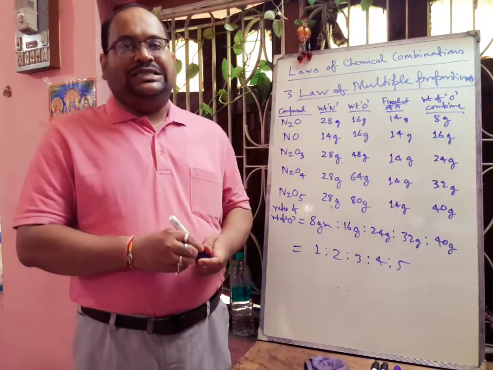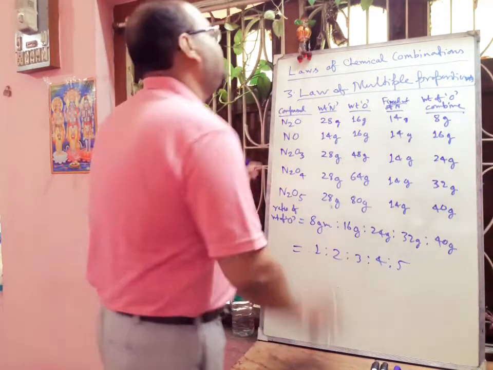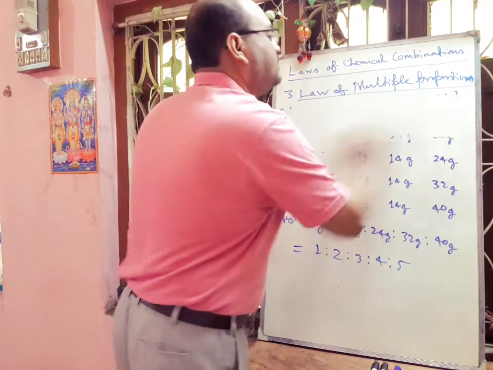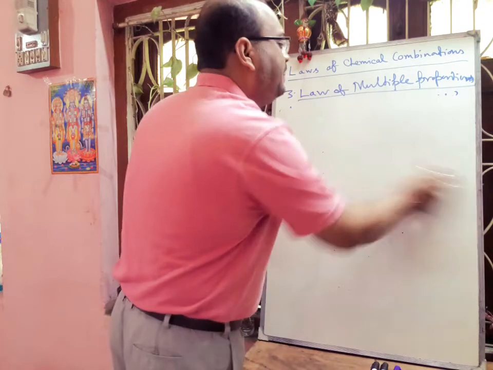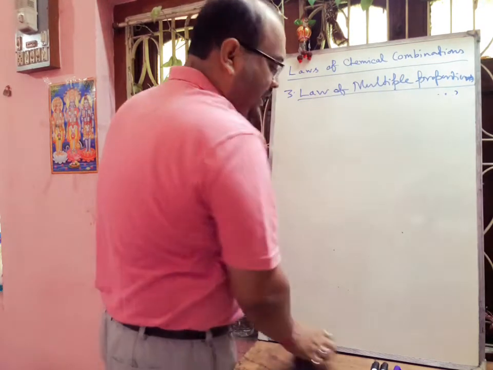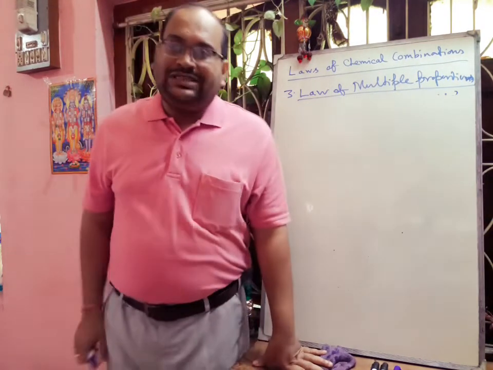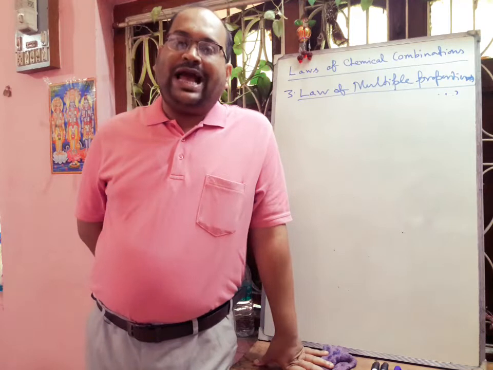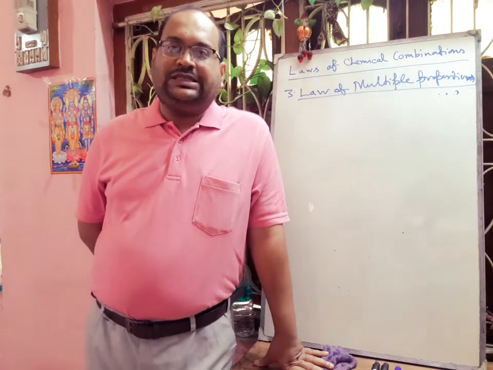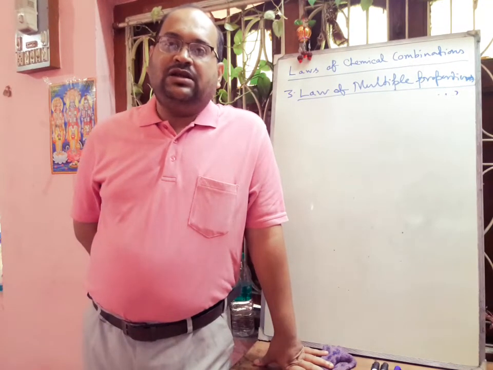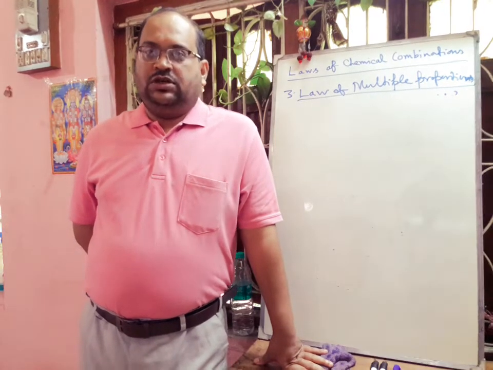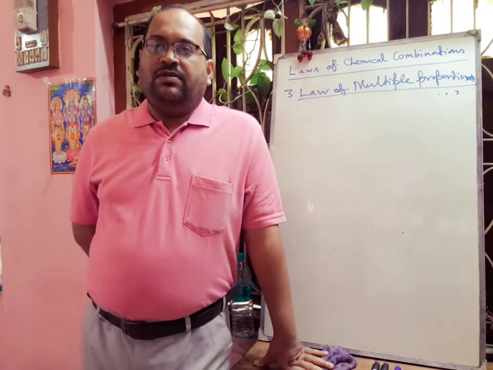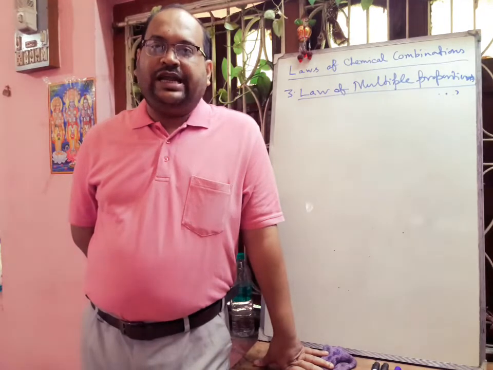Next we will discuss the experimental verification. For experimental verification, we can take the oxides of copper. One will be the black CuO, that is cupric oxide, and another the red cuprous oxide Cu2O. So we have taken 1 mole black CuO and 1 mole red Cu2O.